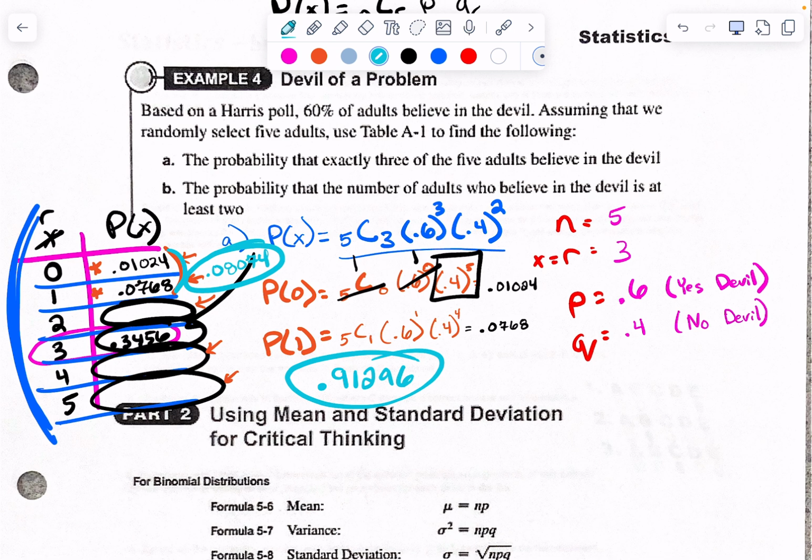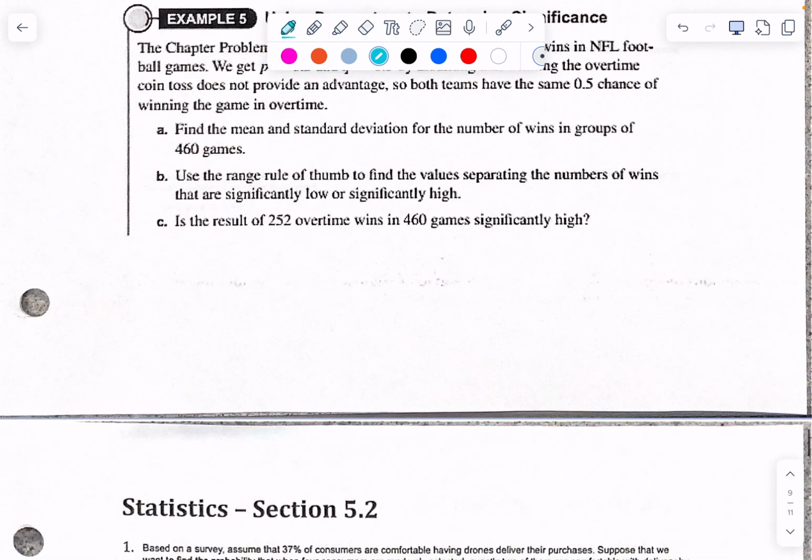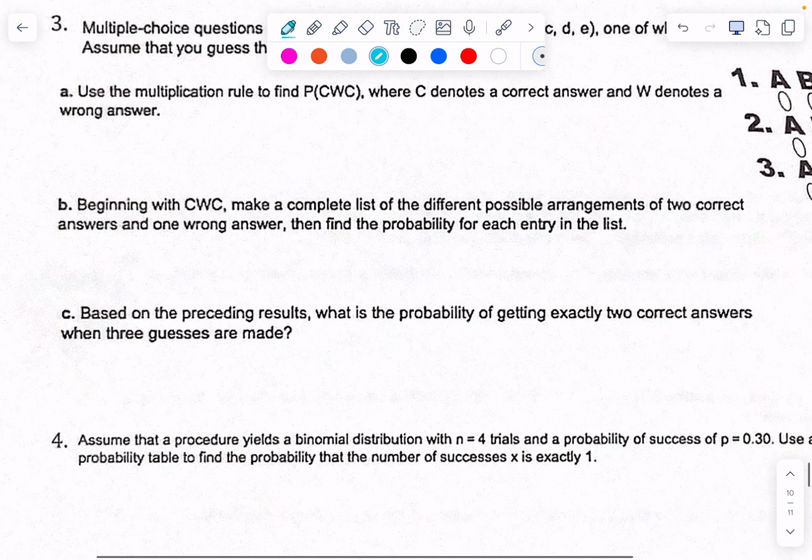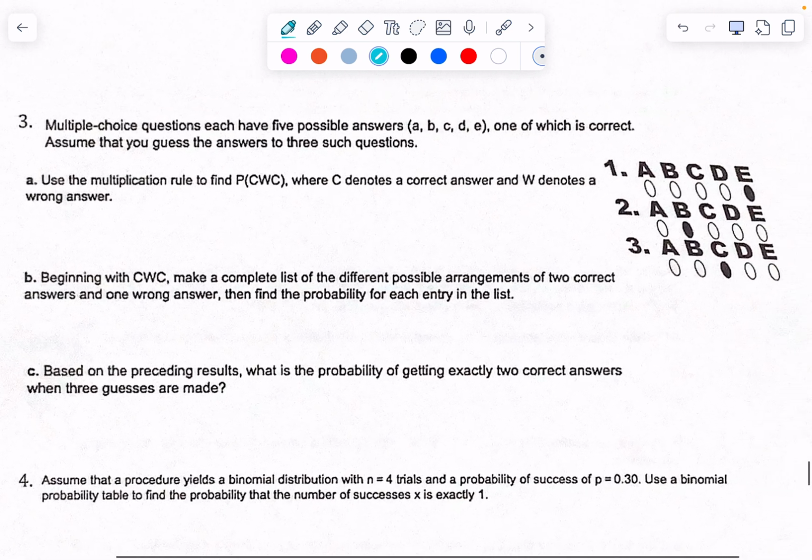I have a 60% chance that any one person believes in the devil, so the chances of 2 or more believing in the devil is 91%. That's about right. Okay. Confusion? A little bit? Okay, let's go down and do example 3, and maybe we'll clear up some confusion, okay? The first couple of these are a little weird, but it all makes sense.